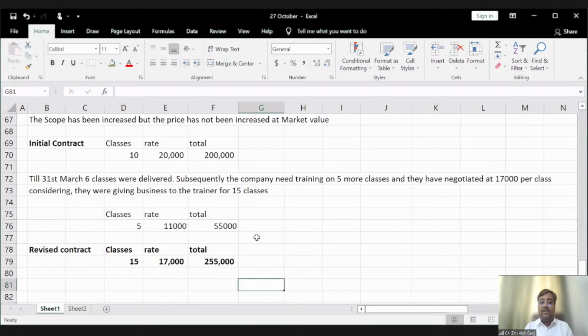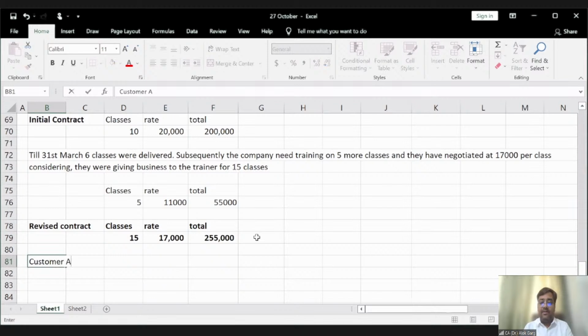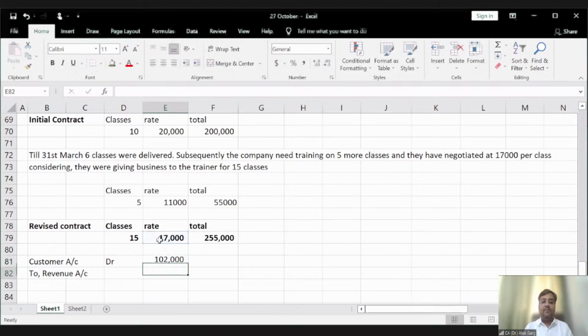And by 31st March, 6 classes were delivered. So in this case, how much revenue will be recognized? The revenue will be recognized by customer account debit to revenue account, by how much amount? 6 classes delivered by 31st, 6 into 17,000.